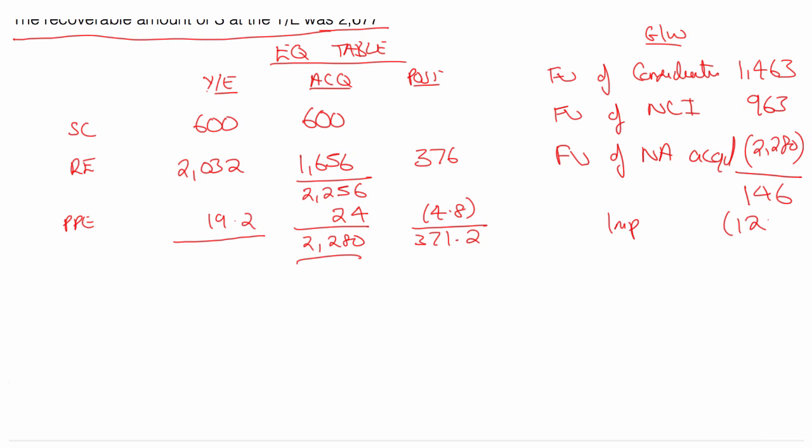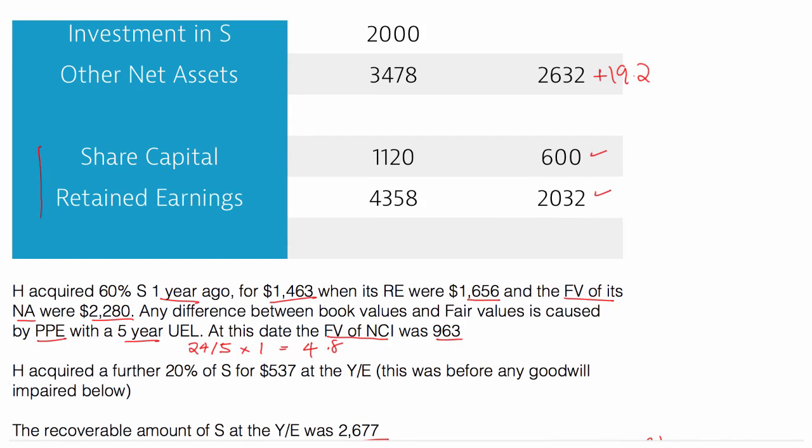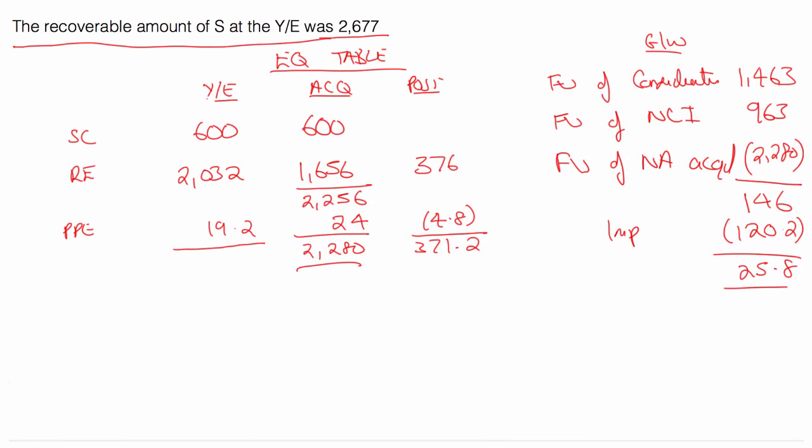So 120.2. So that is goodwill then of 25.8. And I can go put that 25.8. I can kick off my group accounts. Goodwill 25.8. So a little bit tricky, but that's P2 for you. And we practice questions and we get good at it. Okay, so let's move on.